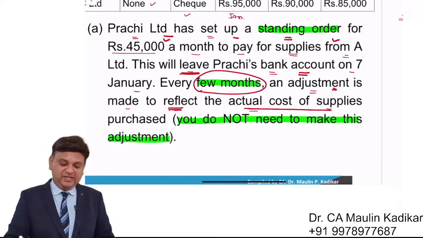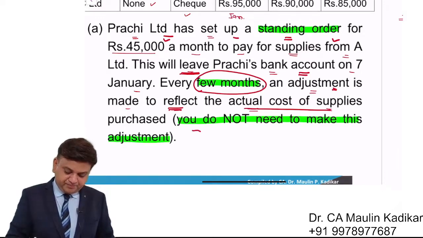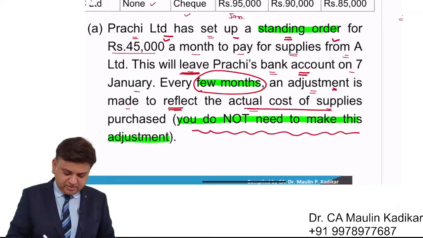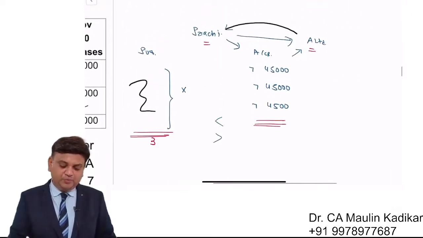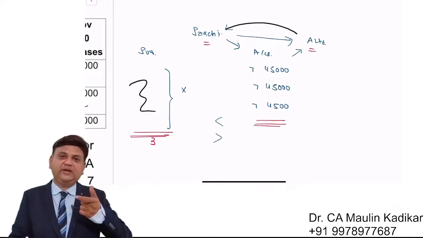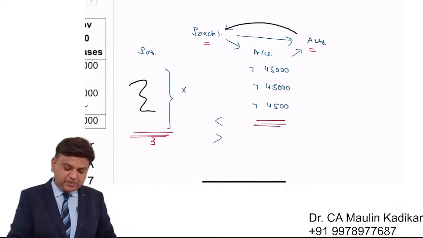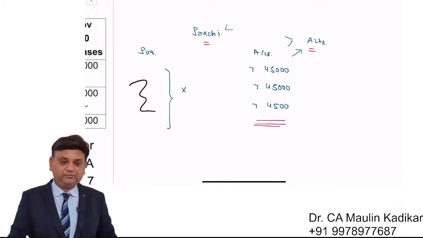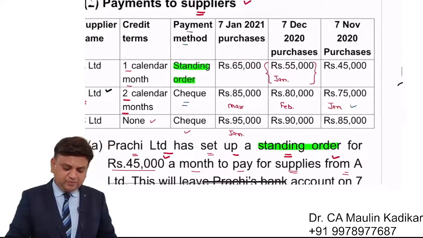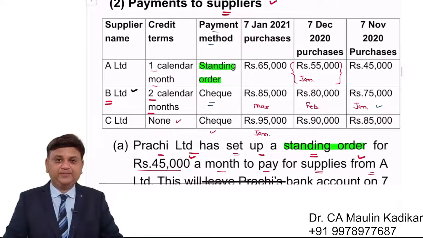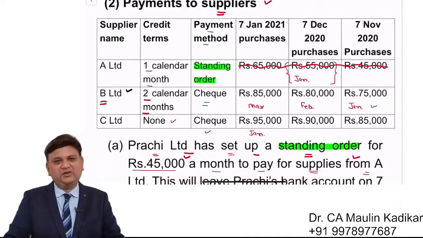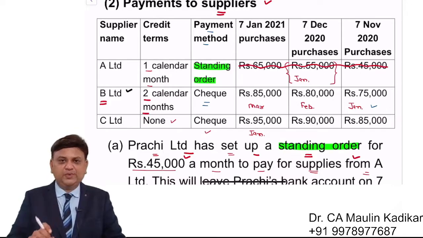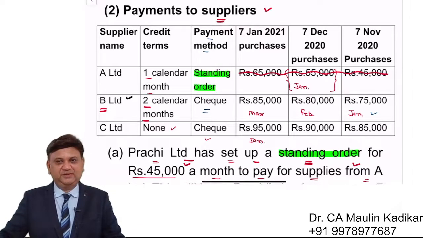Very importantly, they have given a very good clarification. You do not need to make this adjustment. Whatever this adjustment that I have explained to you, so that logically we understand why they do it like this, that adjustment is not required to be done by you. Irrespective of the value of the purchase, we have to pay 45,000 rupees on 7th. The purchases may be of any value. We are not concerned with that. We just have to pay 45,000 rupees on 7th.